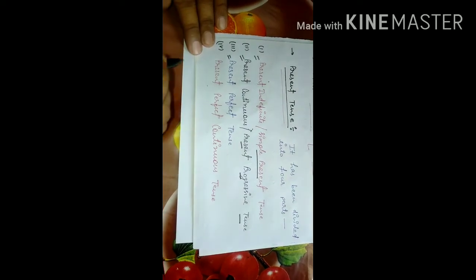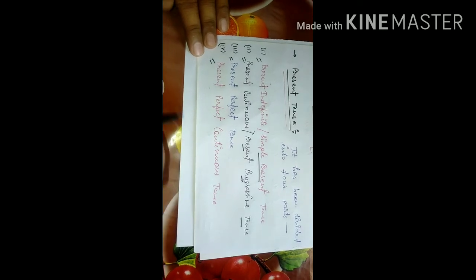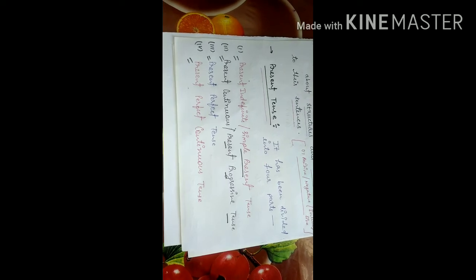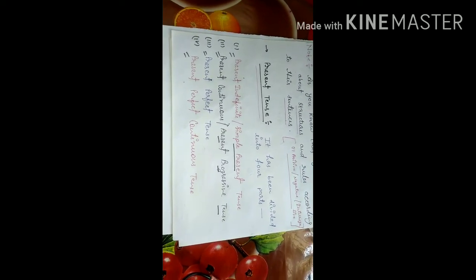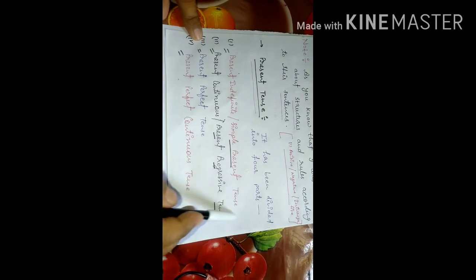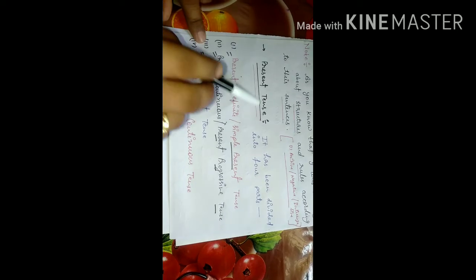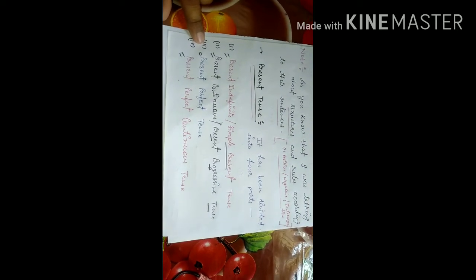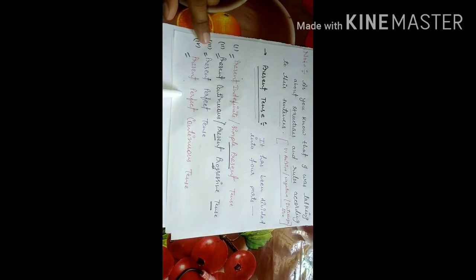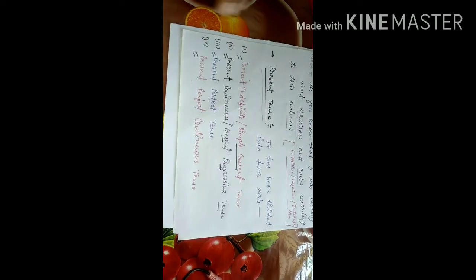Present perfect tense is the third one, and present perfect continuous tense is the last part of present tense. So these are the 4 essential points which we have to understand, and these all 4 represent present tense: present indefinite, present continuous, present perfect, and present perfect continuous tense.